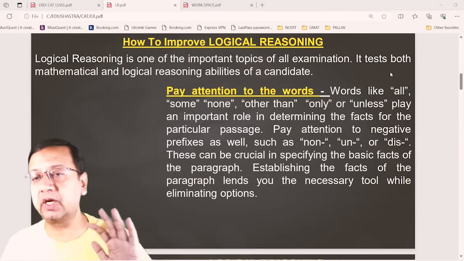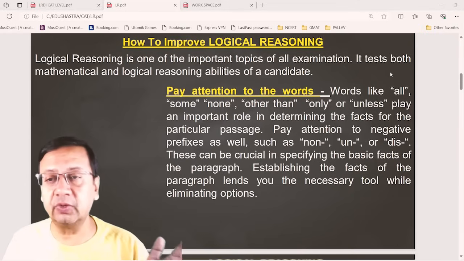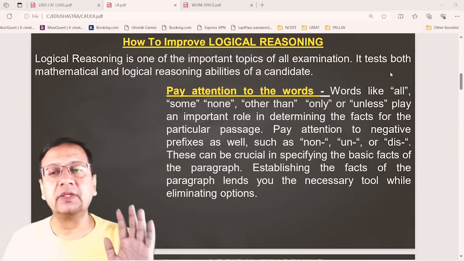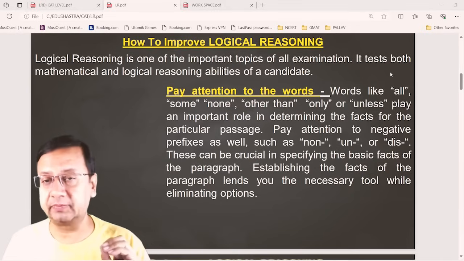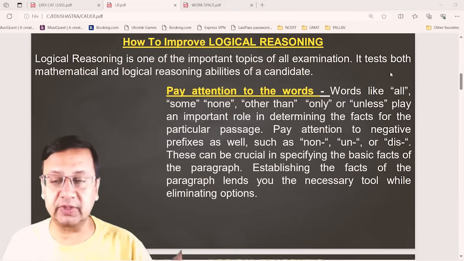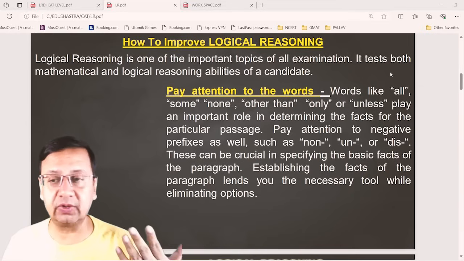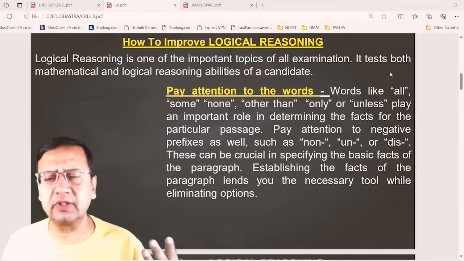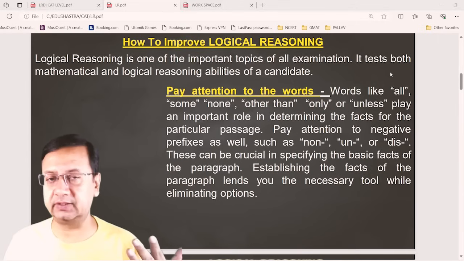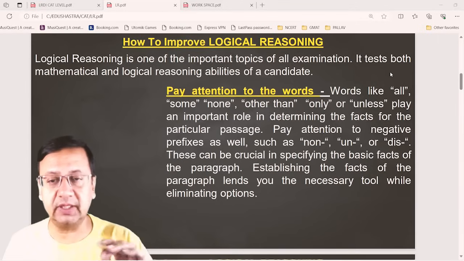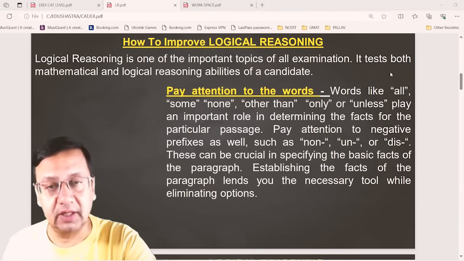So if you have words like all, some, none, only, unless, try to understand the meaning and uses of these words. And words with prefixes like non and un are typically used for a negative sense, for no information. So try to understand the uses of the words when you are solving the question.